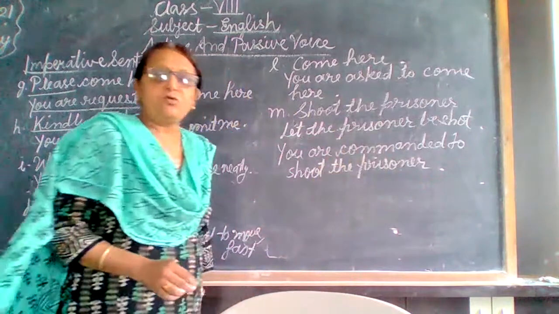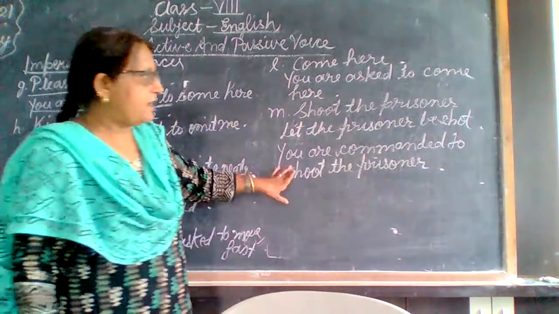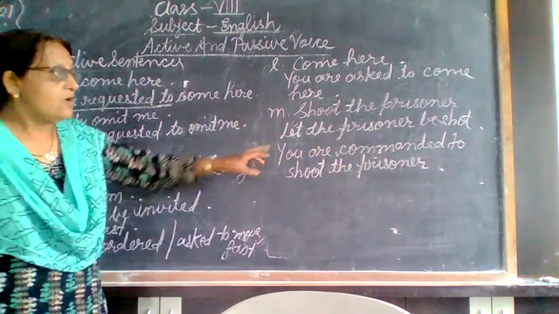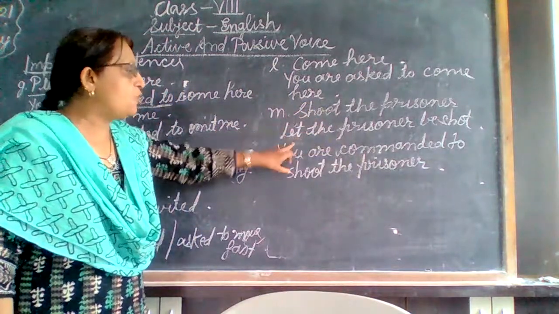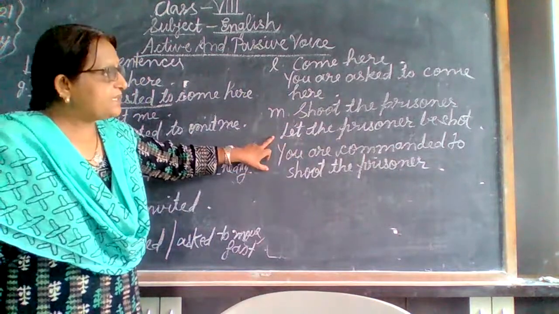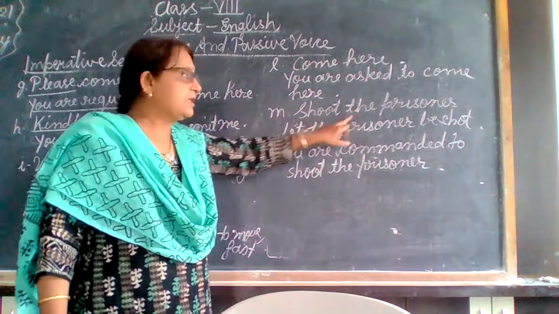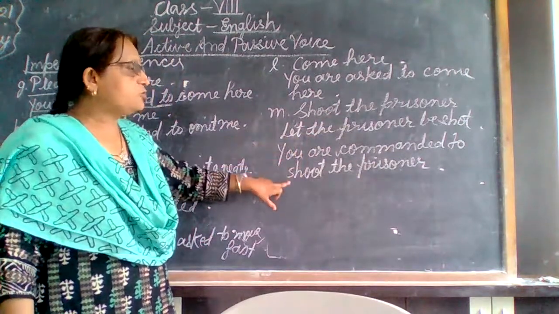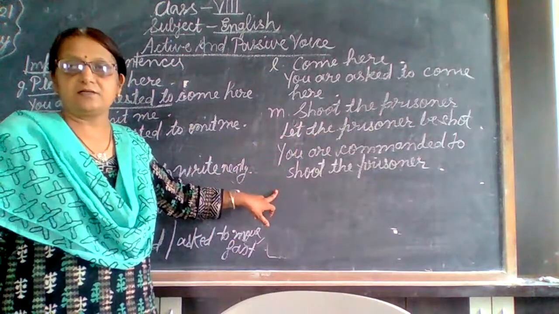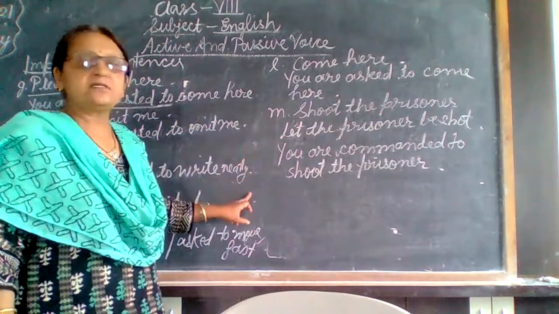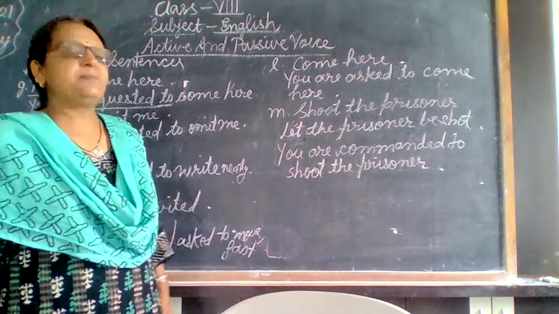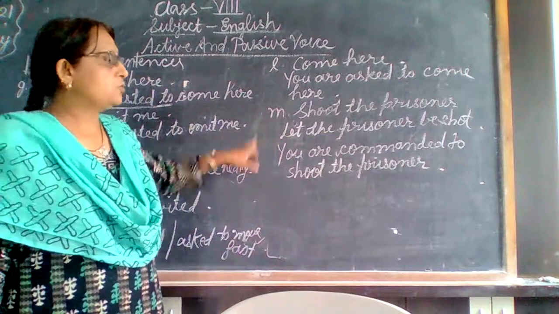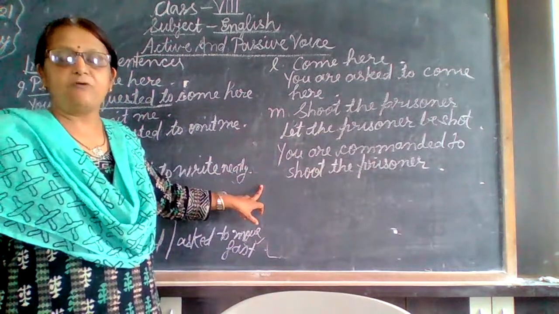So this you have to identify, whether you have to write command or whether you have to use asked or advised. So you have to identify that type. Here both the sentences are right. Let the prisoner be shot, because the object is given, so this answer is right. But if you write, you are commanded to shoot the prisoner, that is also a right answer. Okay, so both the answers are right here. Sometimes a choice may be given to you, or only one sentence will be given to you. So you should know the two answers for this type of question.